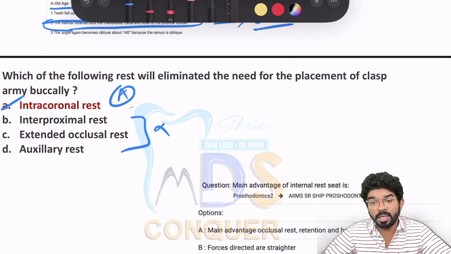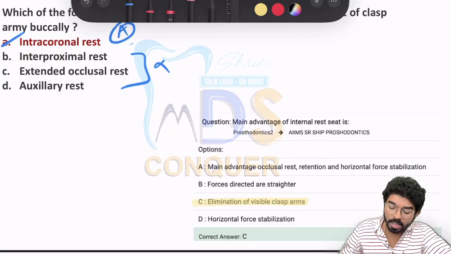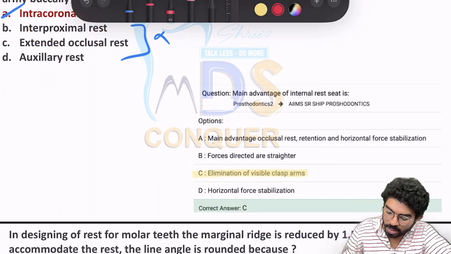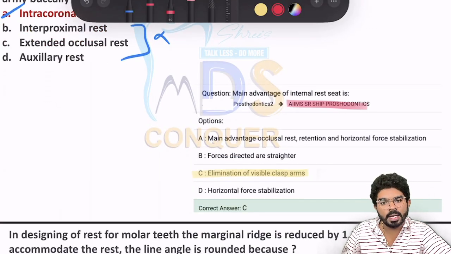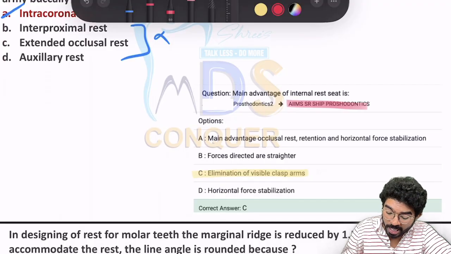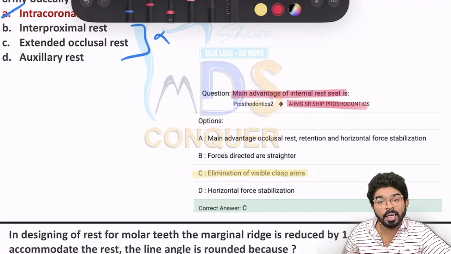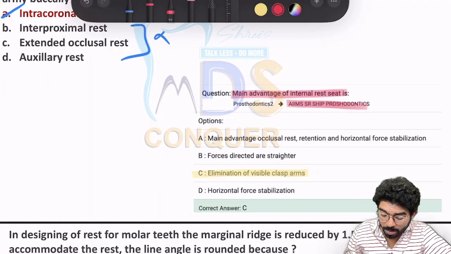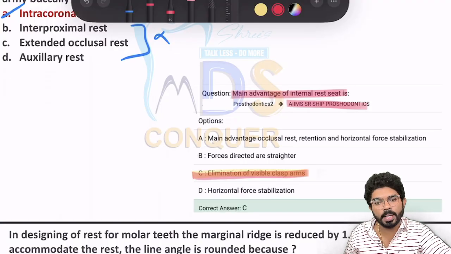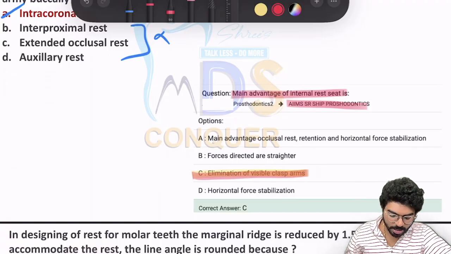And if you ask me for the exact concept in the form of a question, yes, it was available on your website in your AIIMS SR papers. What is the question? The main advantage of giving an internal rest seat is to eliminate the visible clasp arms, option C. Okay, right. So I'm jumping into the next question.